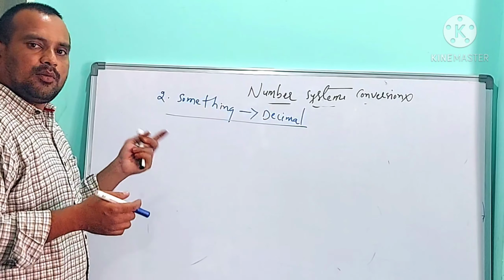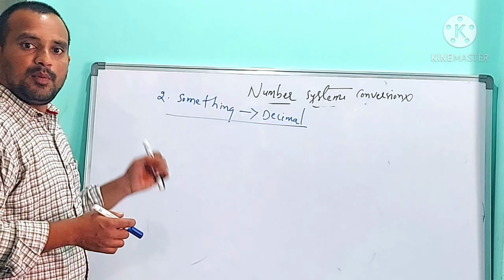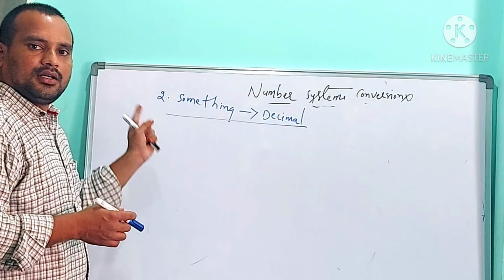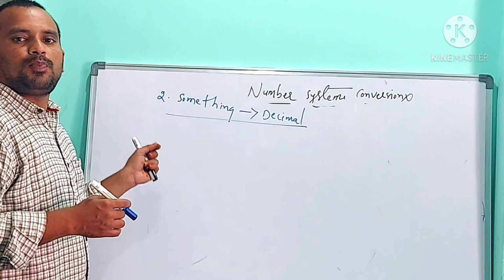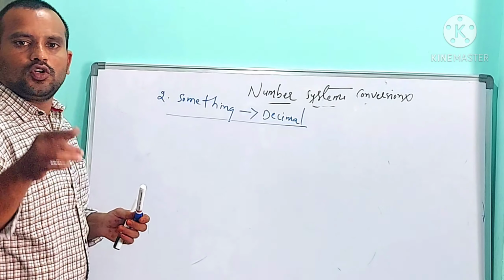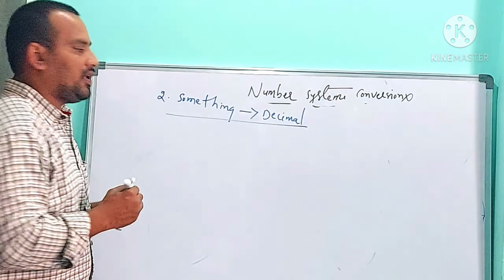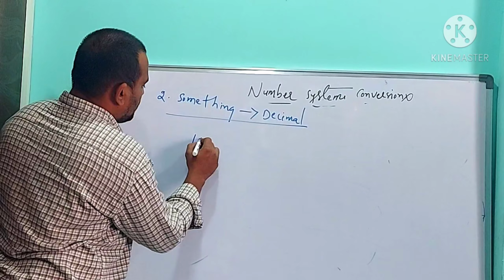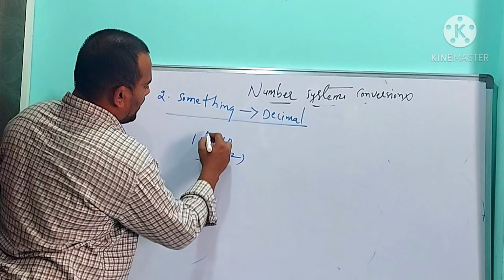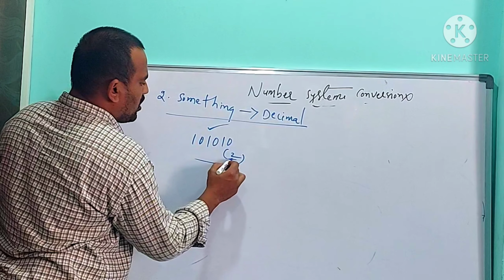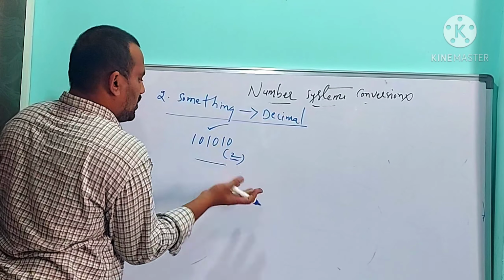While converting something to decimal, remember carefully, we need to use powers of something. For example, 101010 base 2. This is called a binary number because the base value is 2 and the digits are a combination of 0 and 1.